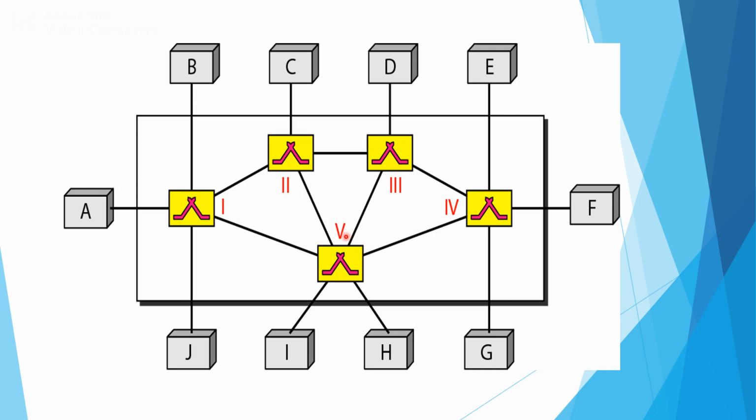Each switch is connected to more than one link, that is nothing but multiple links. The end systems are nothing but communicating systems or communicating devices themselves. So we can make the interconnections between the devices using the switches.